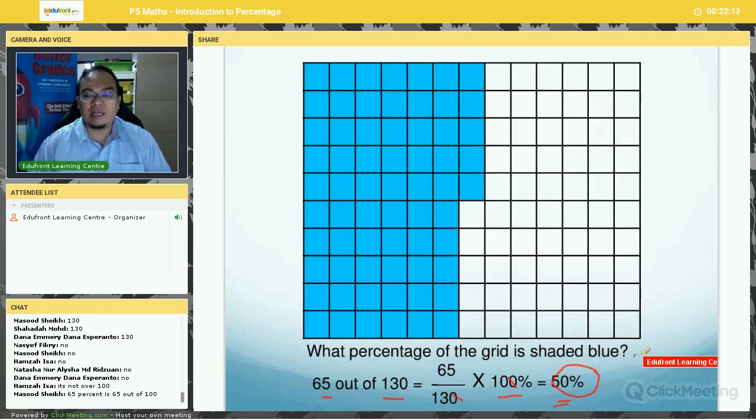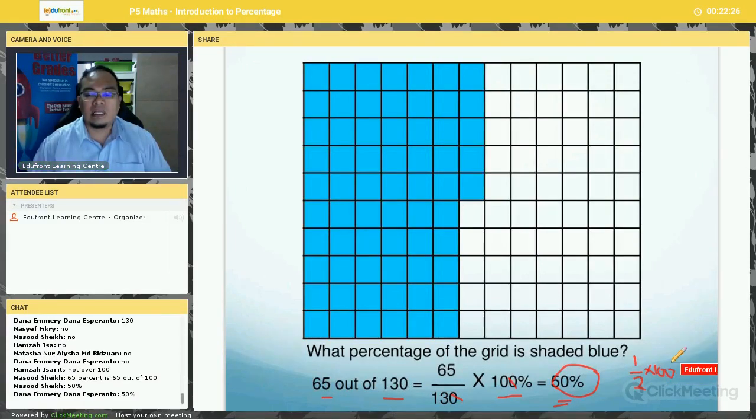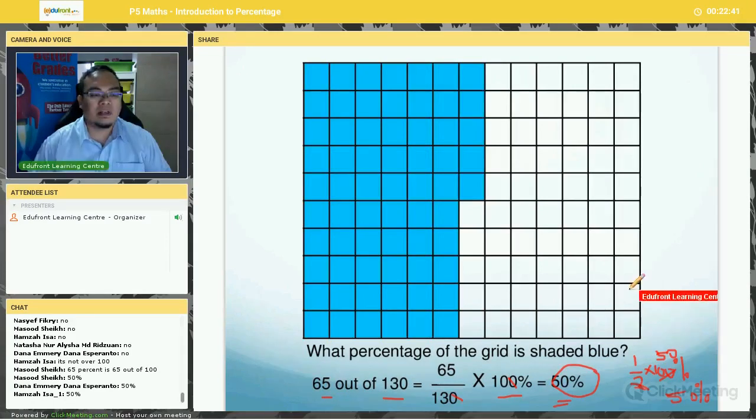Let's take a very simple example. Let's say half. What is half in percentage? Simple, right? So half times 100%. You cancel off the 2, cancel off the 100, you get 50. So the answer is 50%. Easy peasy? Very good. So you can do the same for any fraction.